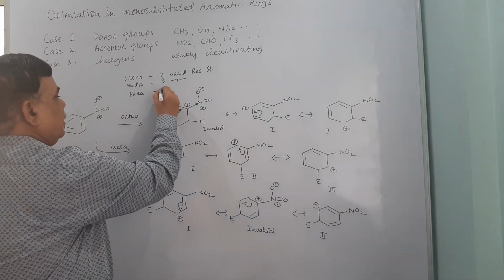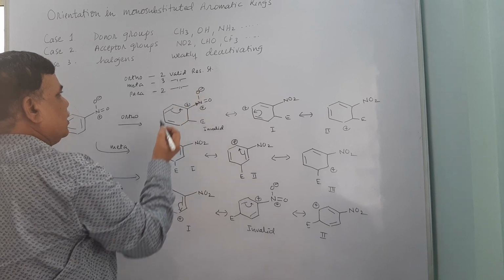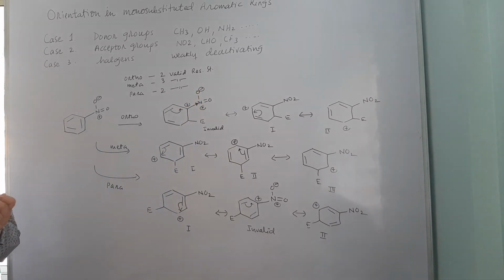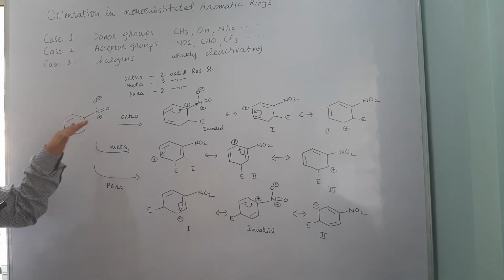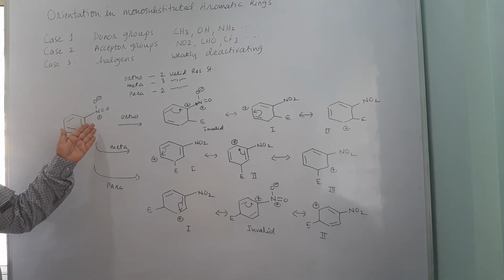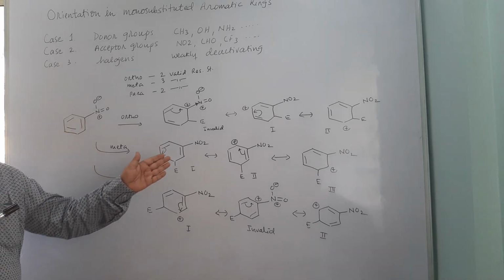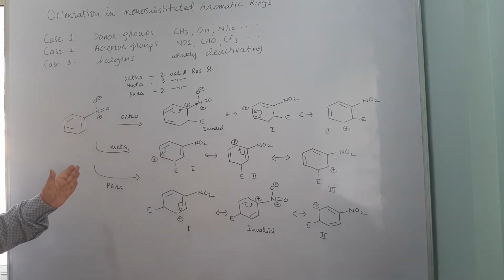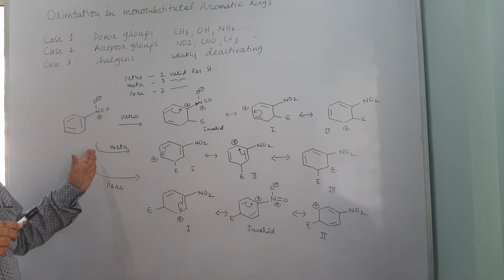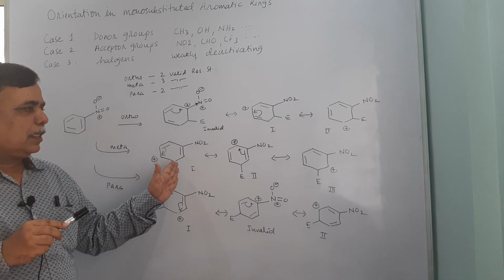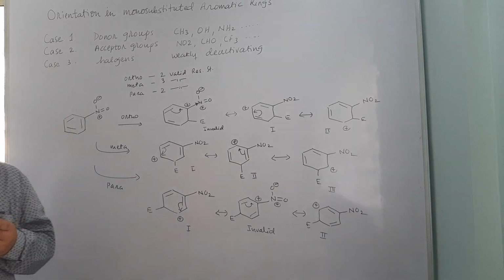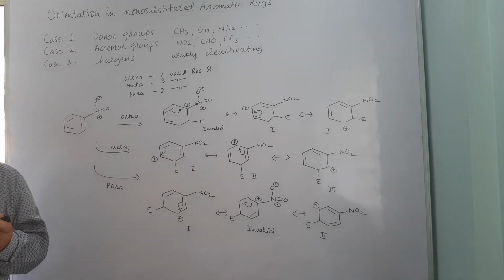So you will be having 2 valid resonating structures with ortho para and 3 with meta, and that's why we say that NO2 group is strong electron withdrawing group, and it is meta orienting because the transition state which is formed due to the meta approach of electrophile has got more stabilization in terms of valid resonating structures.